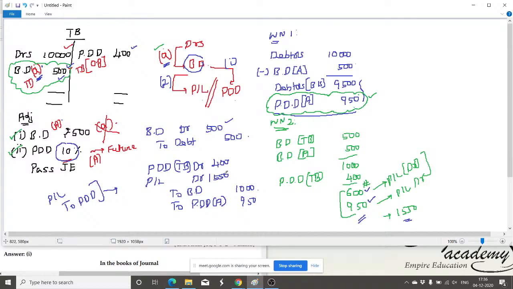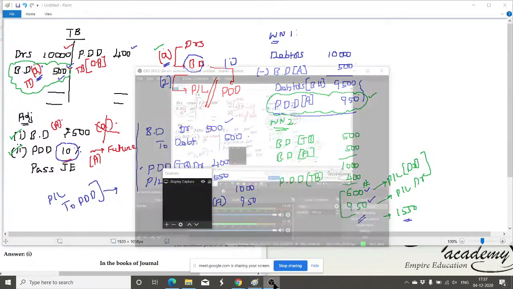Okay, in most of the cases, here we have the PDD on the debit side as well as PDD in the adjustments, meaning credit side. They will neutralize these two and pass the net amount. This way also it may be accepted. Is it clear? I hope you could now understand. So that is another way you can pass. Now I have passed the journal entry here in detail. Come on, copy this. If you have any doubt, you can post the message here.